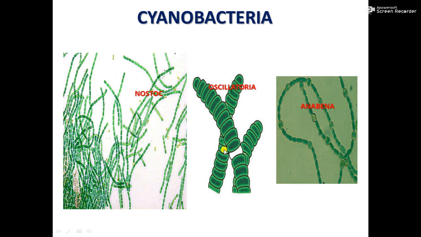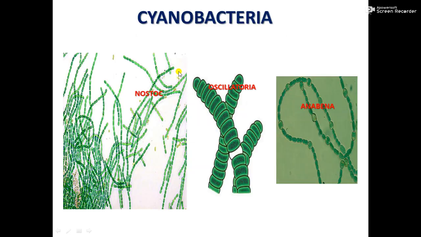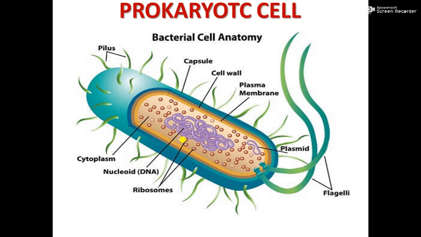Then some bacteria have flagella, and depending upon the type of flagellar arrangement there are different kinds. We will come back to this image a little later.